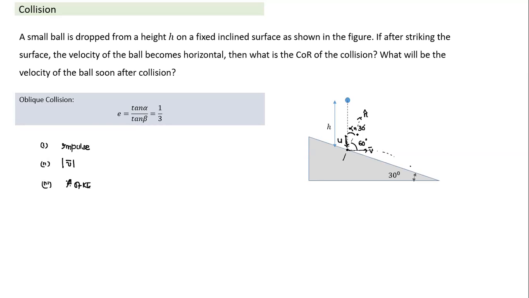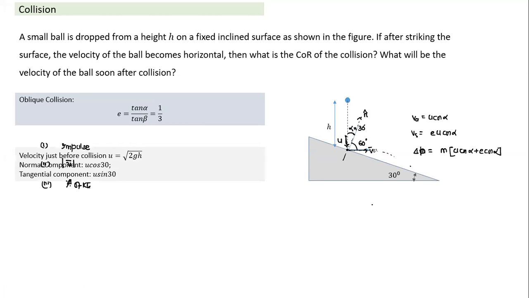What will be the impulse here? It is very easy to follow. The velocity of approach will be equal to u cos alpha, and the velocity of separation will be equal to e u cos alpha, in the opposite direction. So the change in momentum here will be equal to m into, since these two are opposite, when you take the change they will add up, u cos alpha plus e u cos alpha. So that is the impulse here. Similarly, we can calculate all other parameters. So this is an example of oblique collision.